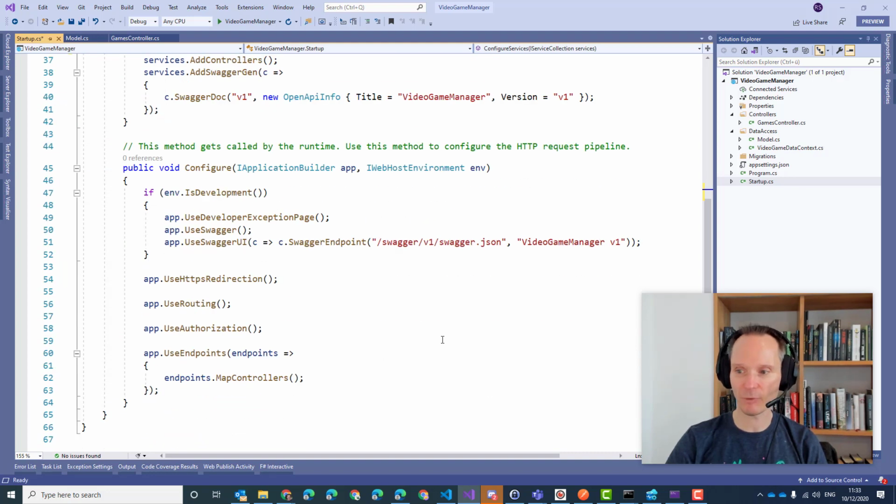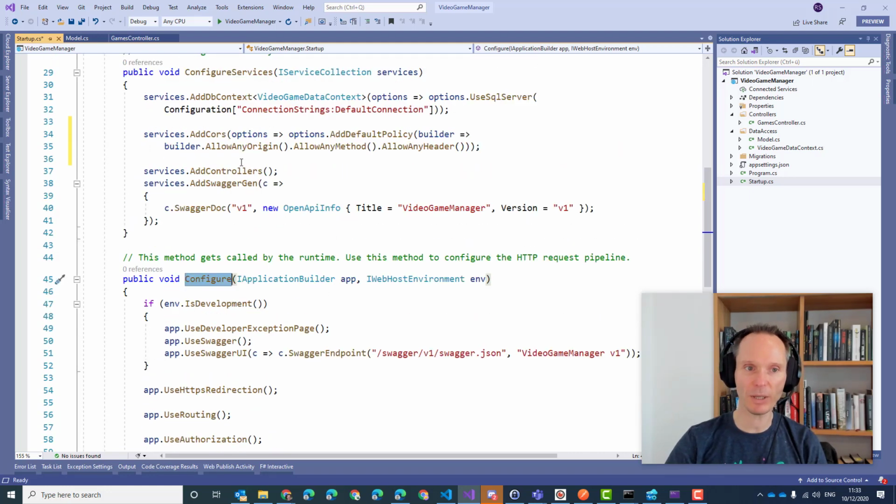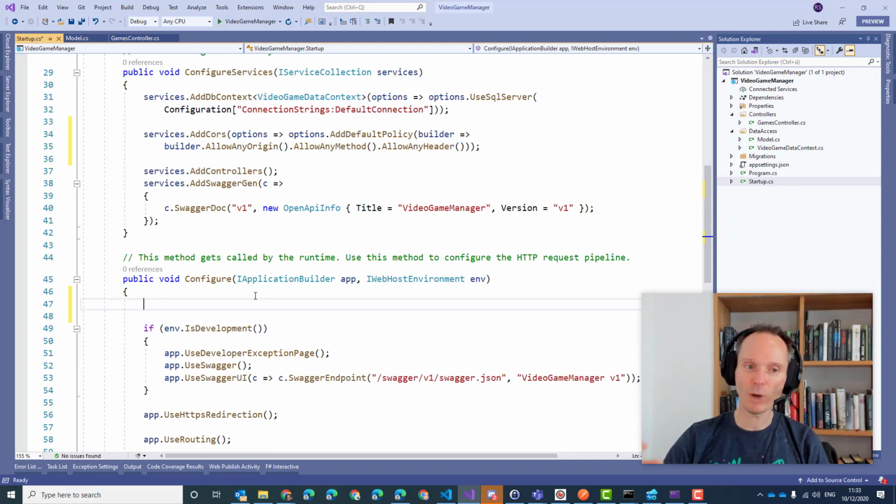The last line of code is in the Configure method, because the Add methods up here only add the helper classes to dependency injection. We talked about dependency injection before. The thing that we need to add here is CORS in this water pipe. Can you remember what I told you?